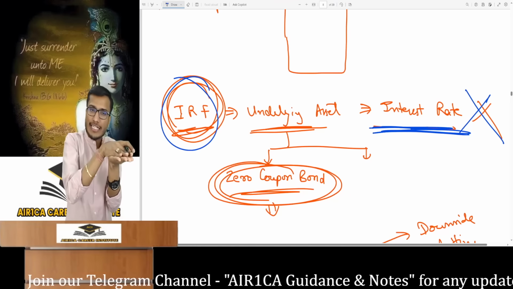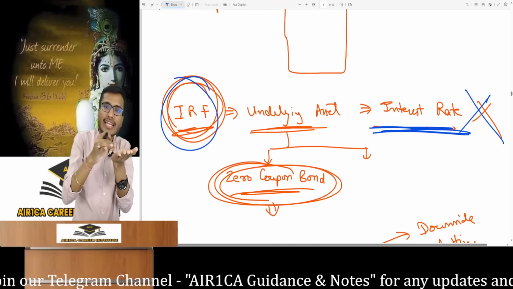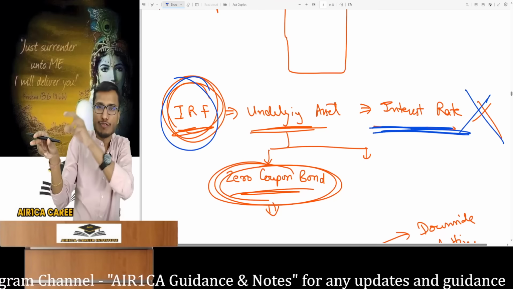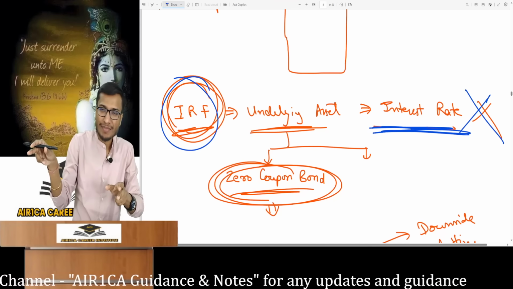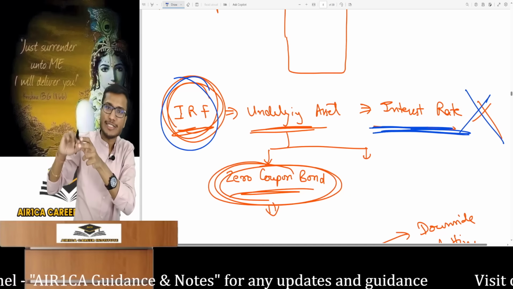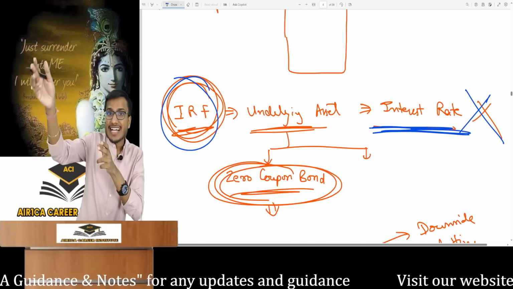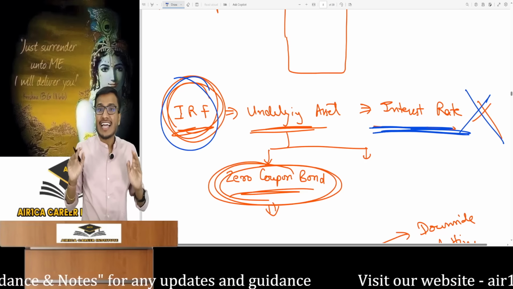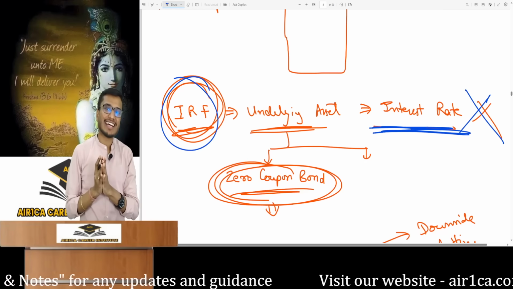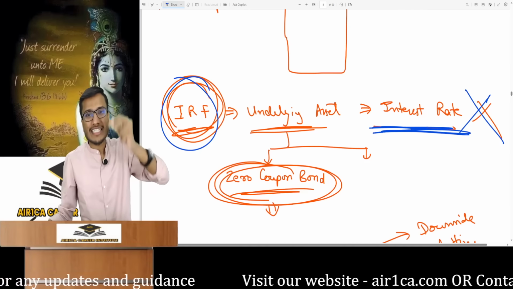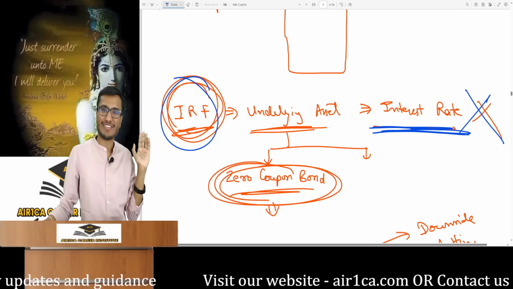I have made this contract with the stock exchange that I want to bet on some particular thing. In this, the bet will be on something other than the interest rate. I will tell you that in a while. The underlying asset and the bet will be on something else. Understand this carefully. But ultimately, you should understand that indirectly, your bet is on the interest rate itself. Indirectly, your bet is on interest rates. You will either gain or lose based on the change in the interest rate.